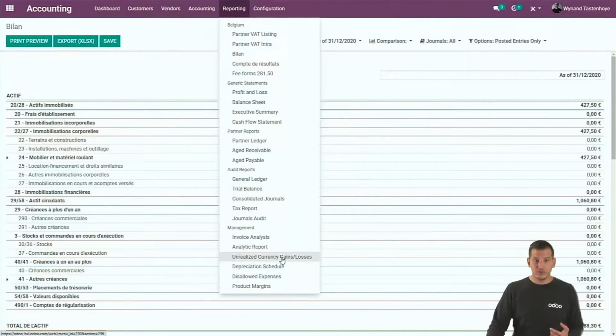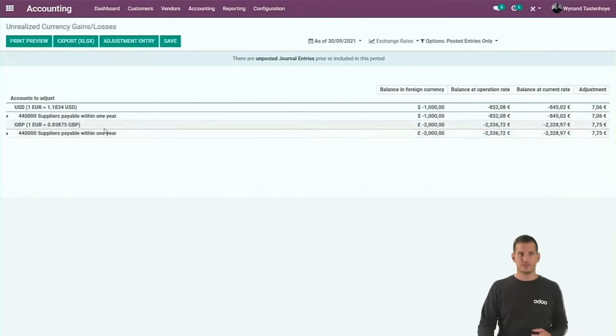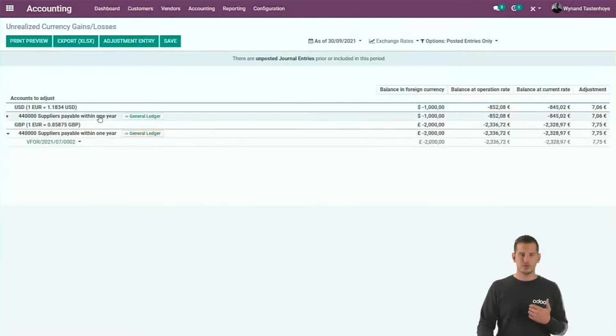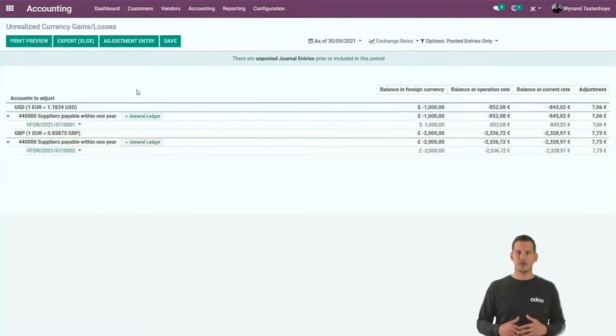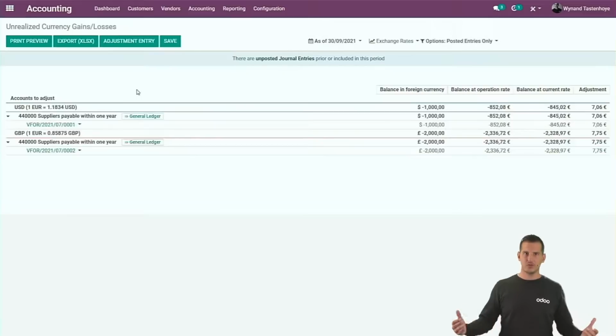For example, the one for unrealized currency gains and losses. If you manage different currencies in the database, well, you need to update them at a certain moment, even if they're not realized yet. So this report will exactly give you that information. Grouped by currency, you will see the different amounts in the different currencies, what the balance was in the accounting currency at operation, and based upon the date that you want to open the report, well, you will see the adjustment that is necessary to post.